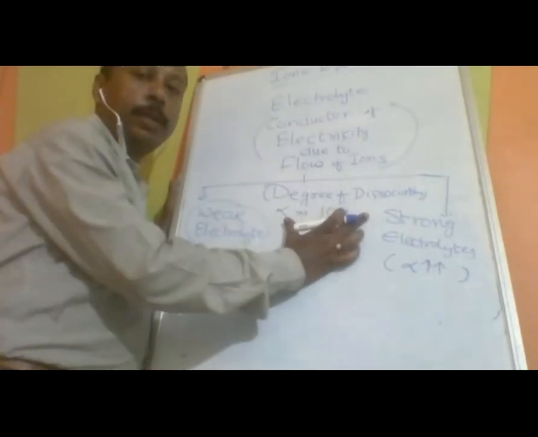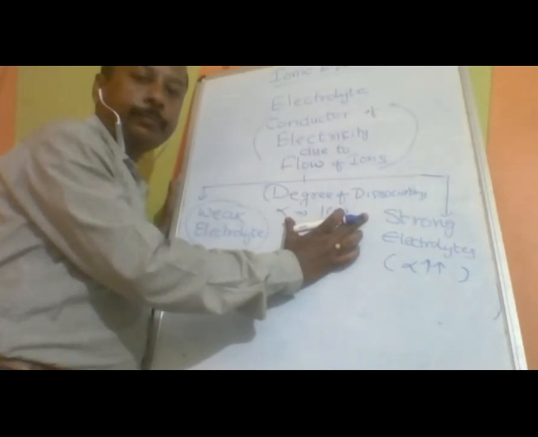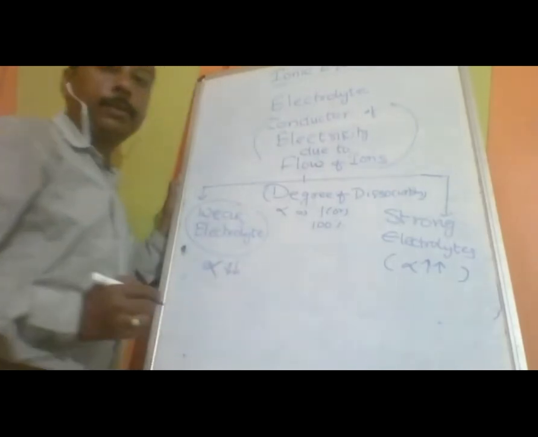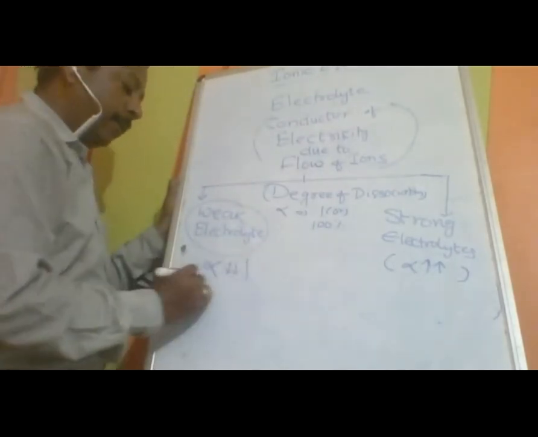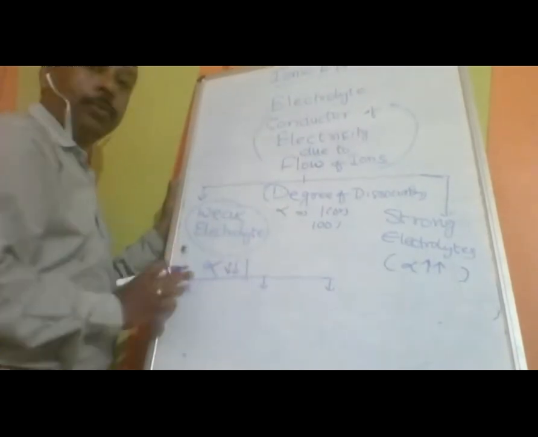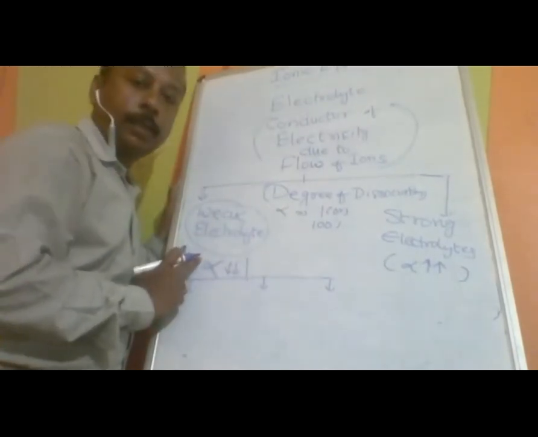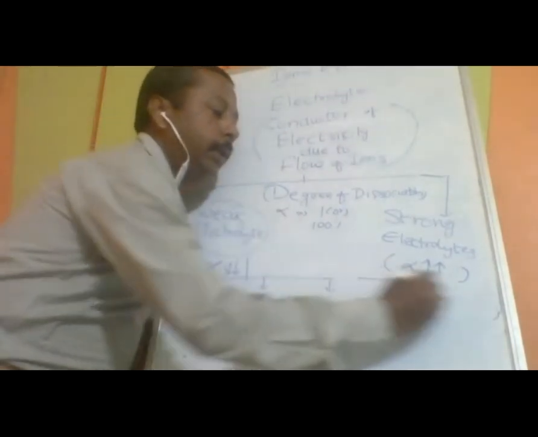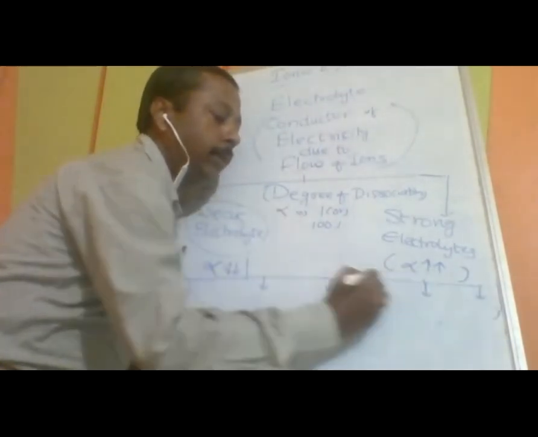First, this word meaning should be clear to you, because on this basis only I am explaining further. After dissociating, they are going to give you fewer ions, it is sure. With low alpha they provide fewer ions; here they are going to provide you more ions.